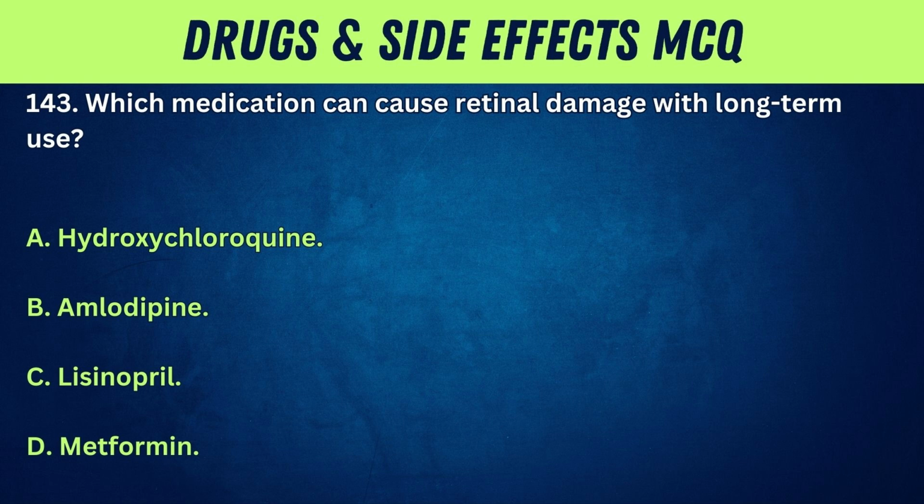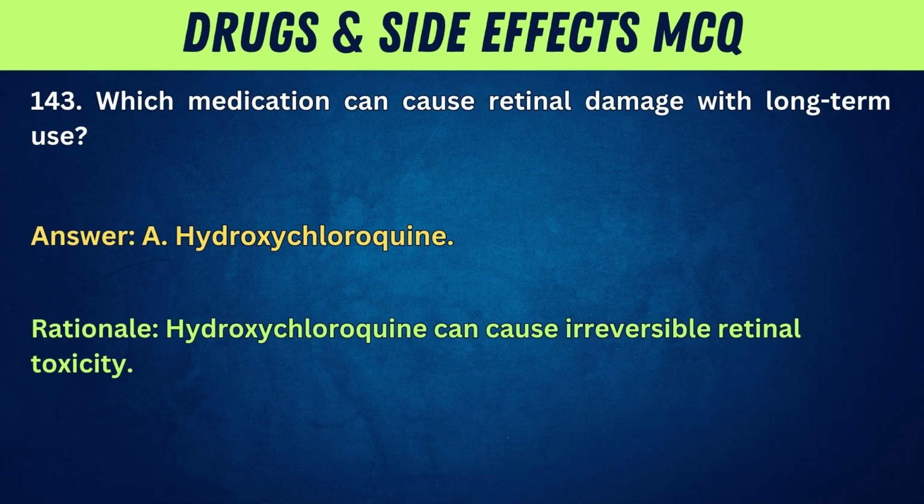143. Which medication can cause retinal damage with long-term use? A. Hydroxychloroquine. B. Amlodipine. C. Lisinopril. D. Metformin. Answer: A. Hydroxychloroquine. Rationale: hydroxychloroquine can cause irreversible retinal toxicity.